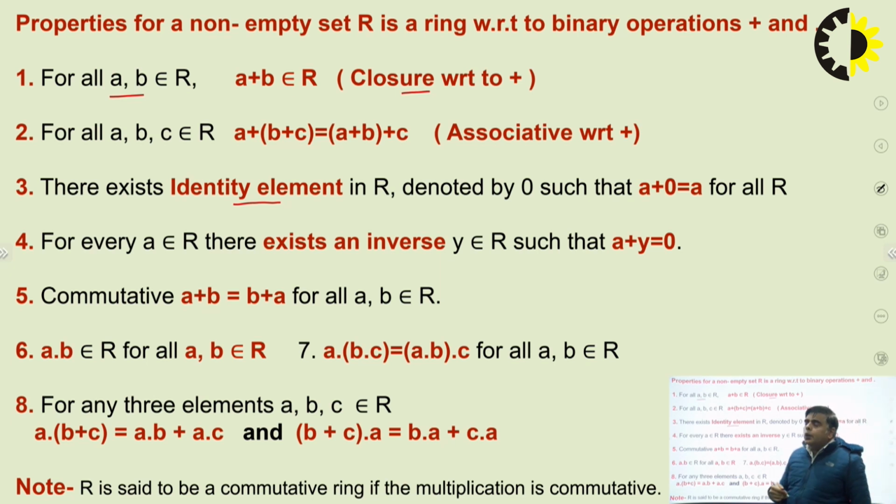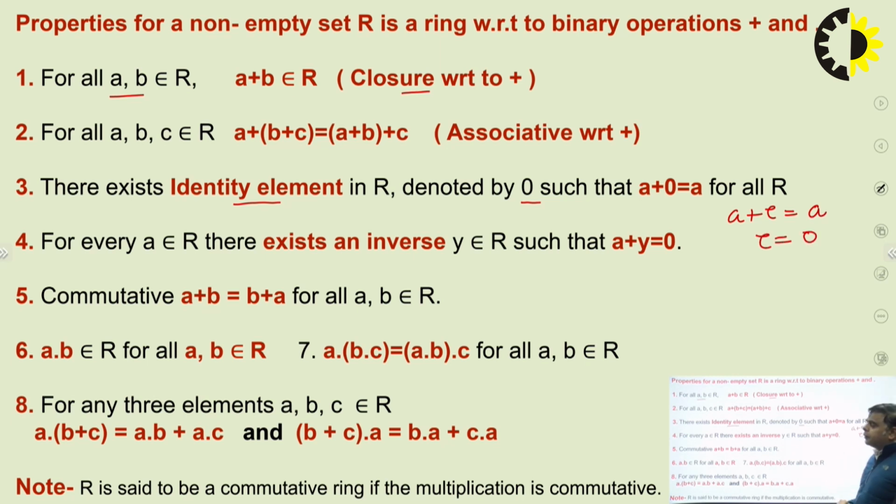So we already know that if the binary operator is addition, the identity element will always be 0, and we will denote it by 0. What is the condition for the identity element? That A plus E equals A, and in such a case E will be 0. So the identity element will be 0.